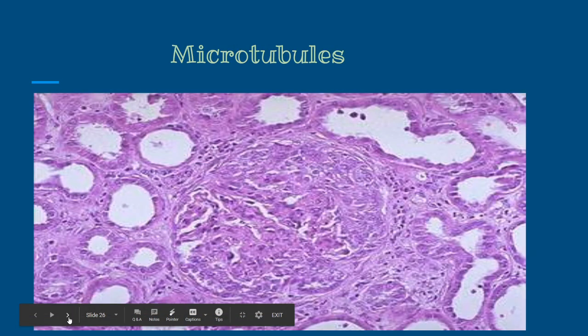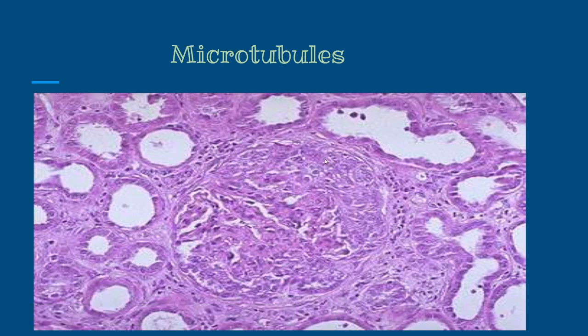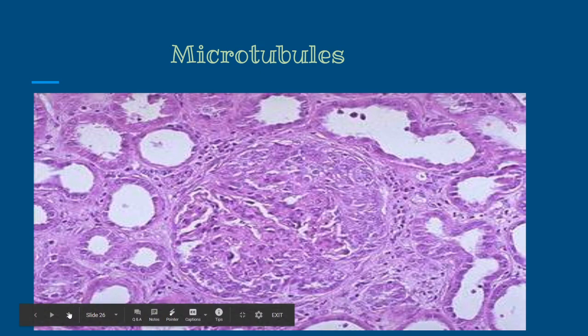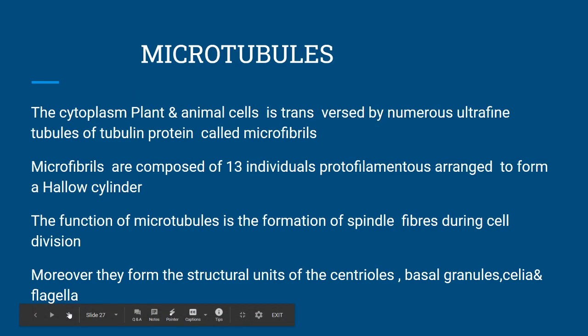Another cell organelle is the microtubules, which act as the endoskeleton. They give support to the cell. The cytoplasm of plant and animal cells is traversed by numerous ultra-fine tubules of tubulin protein called microtubules. Microtubules are composed of 13 individual protofilaments arranged to form a hollow cylinder.